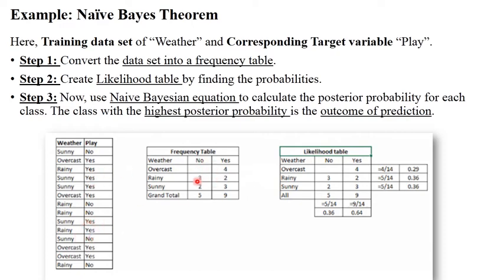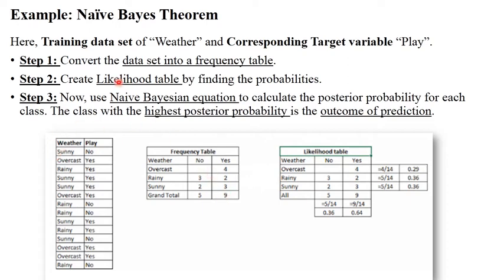So in this way, you need to calculate the frequency table. So from these 3 weather types, this many no's are there in this data set, and these are the yes. Okay. As per the grand total, there are 5 no present in this data set and 9 yes present in this data set. Okay. So this is your first step. Convert the data set into the frequency table.